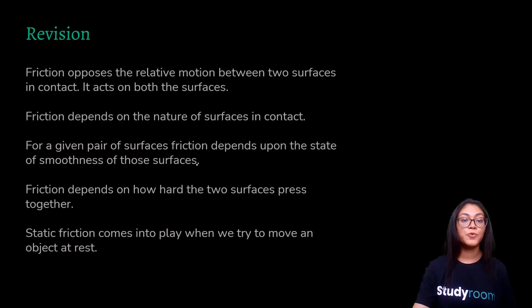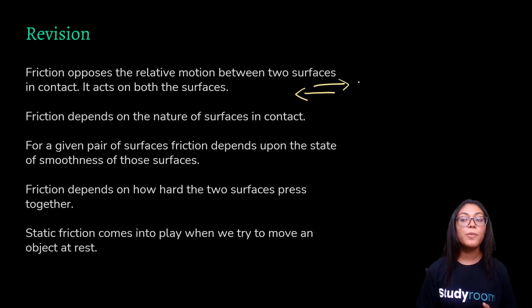Now let's revise what we studied in this chapter. So firstly, friction opposes the relative motion between the two surfaces in contact. It acts on both the surfaces. The force of friction always acts in the opposite direction of the applied force. Now, friction depends on the nature of surfaces in contact. For a given pair of surfaces, friction depends upon the state of smoothness of those surfaces. Friction depends on how hard the two surfaces press together.